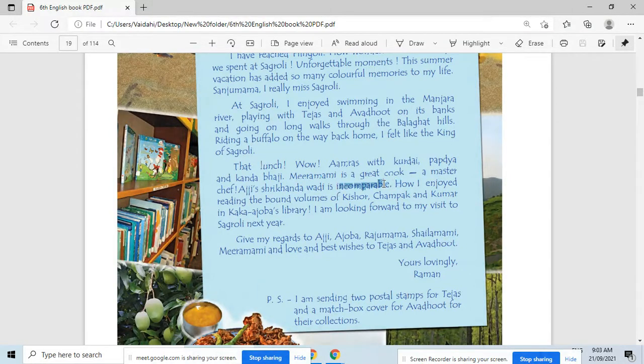Can you find the smaller hidden words from this word incomparable? In, very good. Compare, comparable. Okay, so all these words are hidden in this word here.